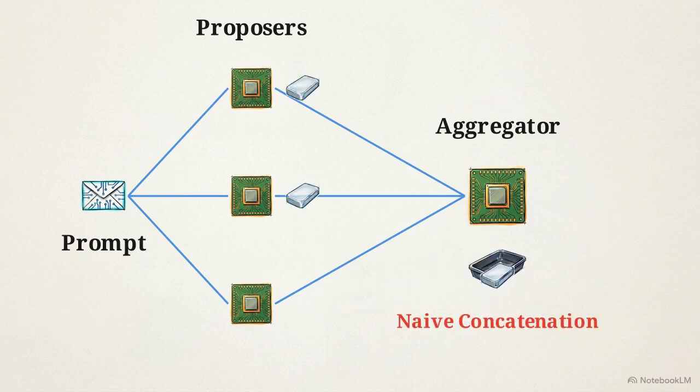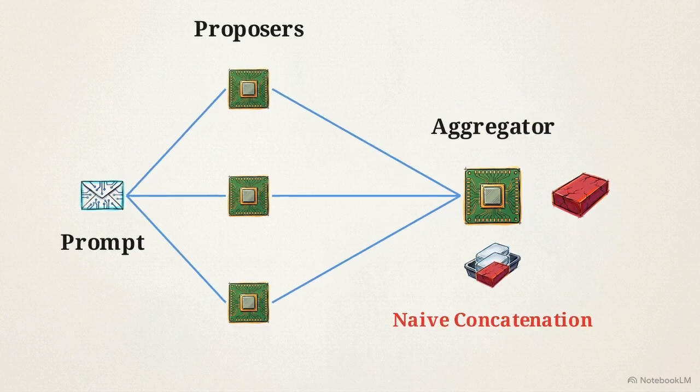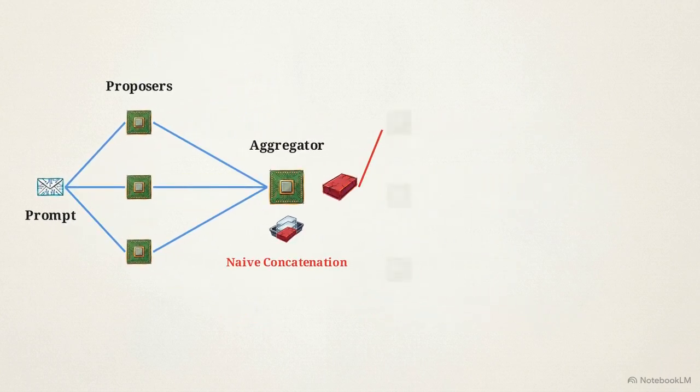But this baseline architecture relies on naive text concatenation. The proposer outputs are simply dumped into the aggregator's context window. There is no structured mechanism for the models to interact with or critique one another's reasoning. If one proposer generates a highly persuasive but factually incorrect hallucination, it often bypasses the aggregator's limited scrutiny and infects